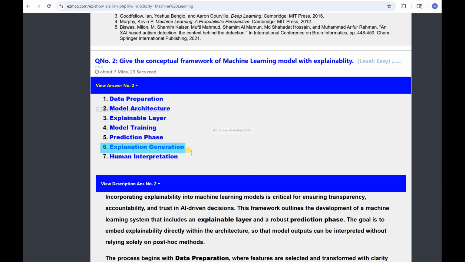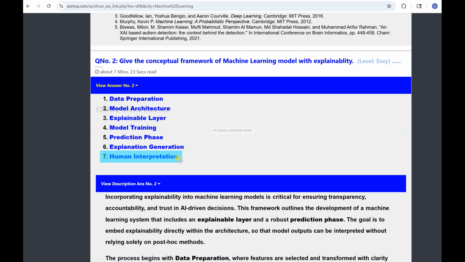So these are quite challenging and complex tasks. How is that explanation generated? It has to be in some user-friendly formats. There has to be some visualizations, or numbers, or text messages, because that is going to enhance the transparency and help the non-technical people. They are not required to know the mathematics and the statistics. So it has to be clarified to them so that they can make some decisions. Human interpretation is very important along with the statistics and the algorithms.